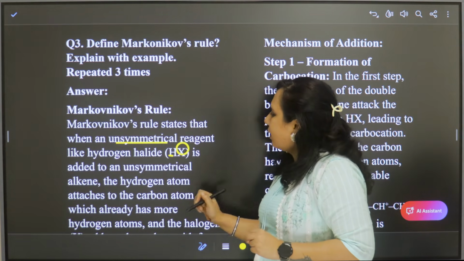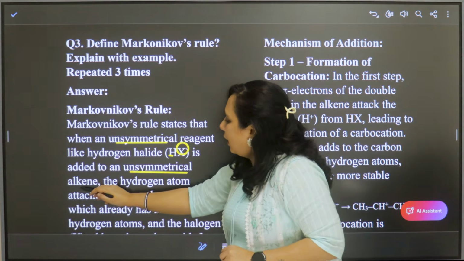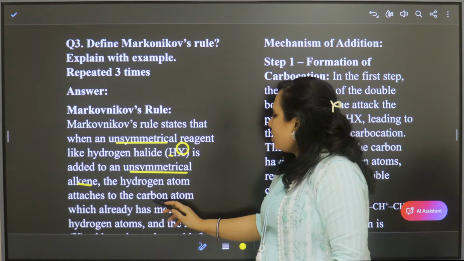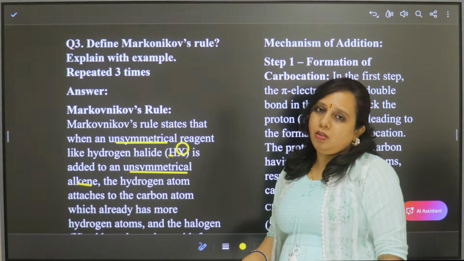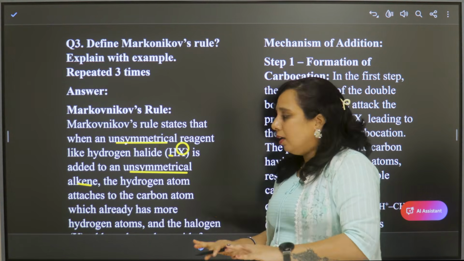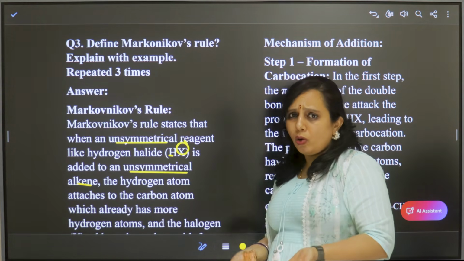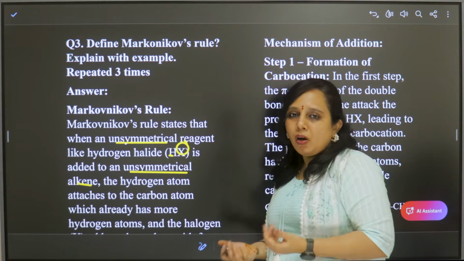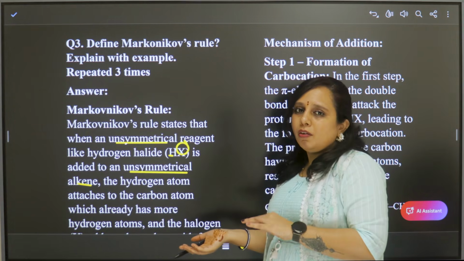When an unsymmetrical reagent is added to unsymmetrical alkene, the hydrogen atom attaches to the carbon atom which already has more hydrogen atoms. That means here in Markovnikov's rule, the halogen atom, the bromide ion or chloride ion will attack the carbon with more number of hydrogen atoms. So this is opposite to anti-Markovnikov.